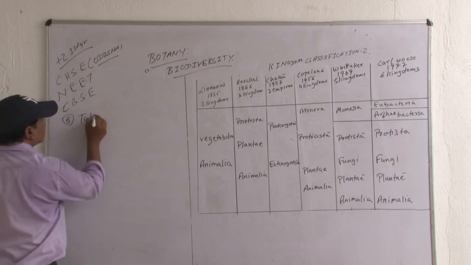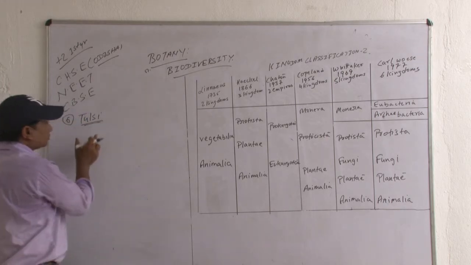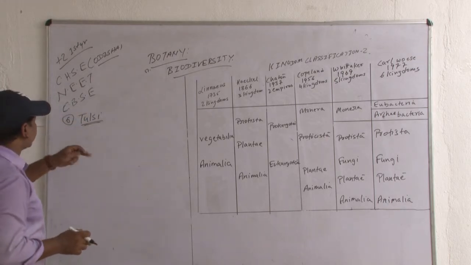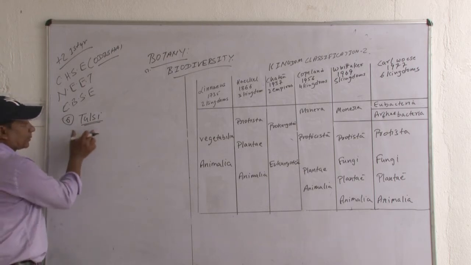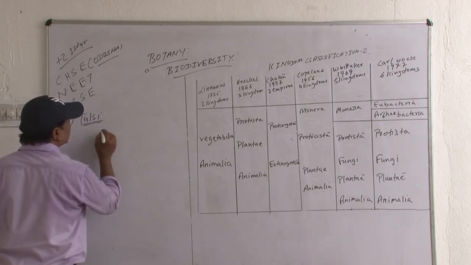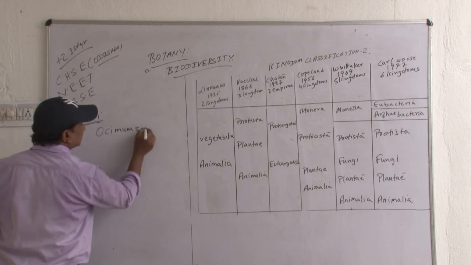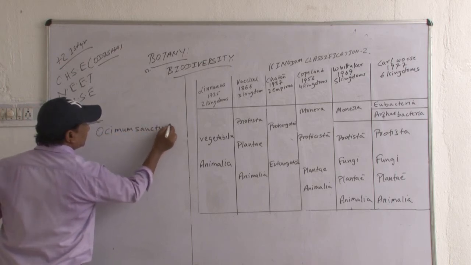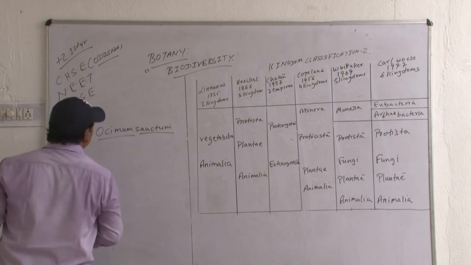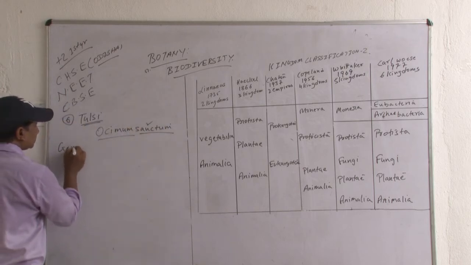Tulsi. Number 6 is Tulsi. It is a sacred plant. So the scientific or botanical name of Tulsi is Ocimum sanctum. Ocimum sanctum. So this is the species.